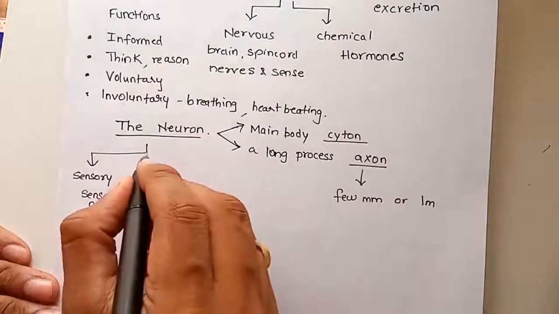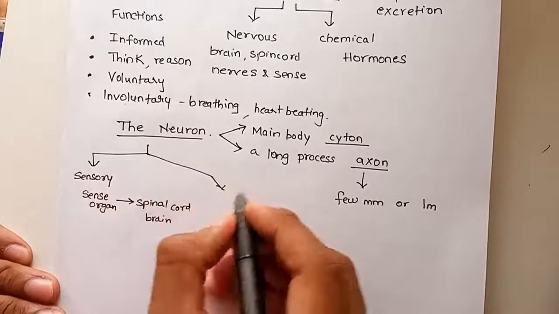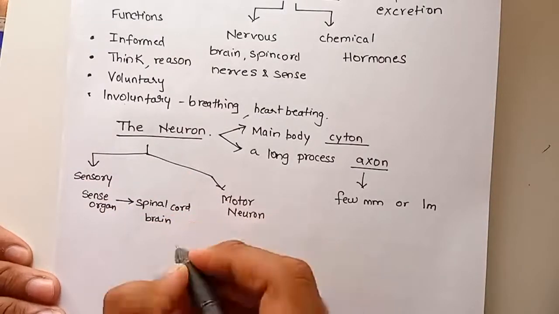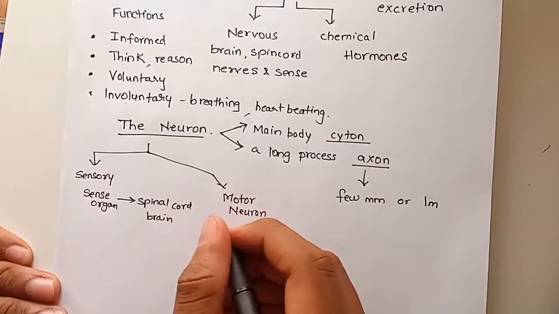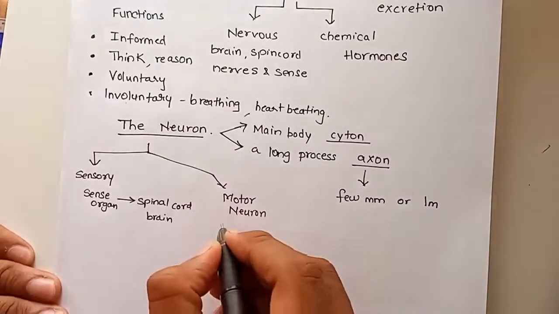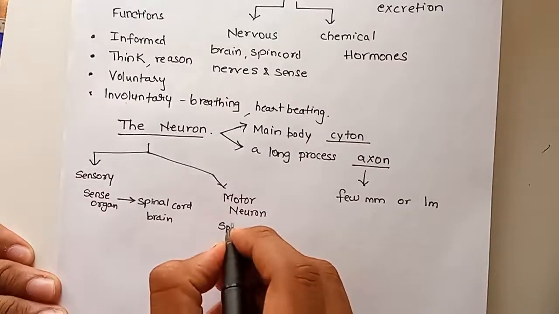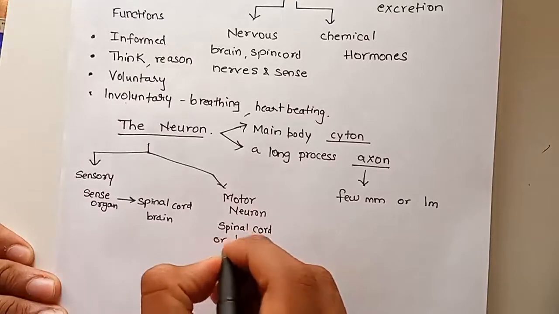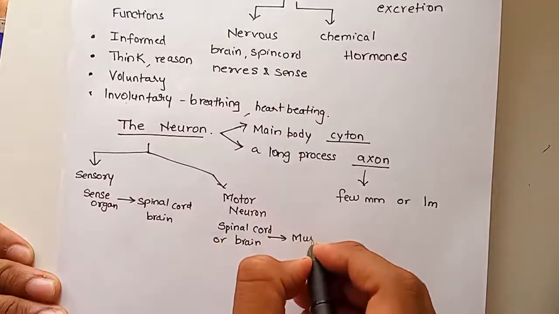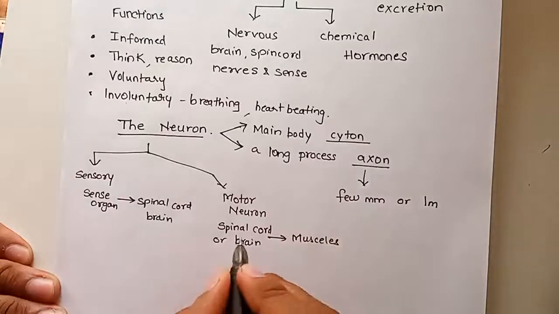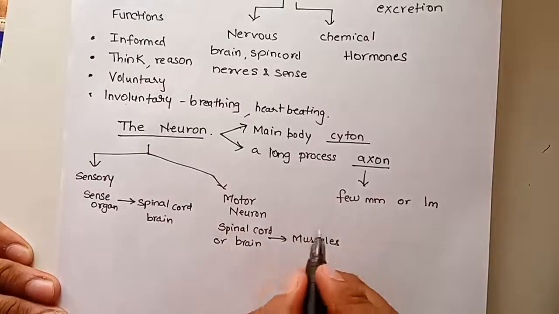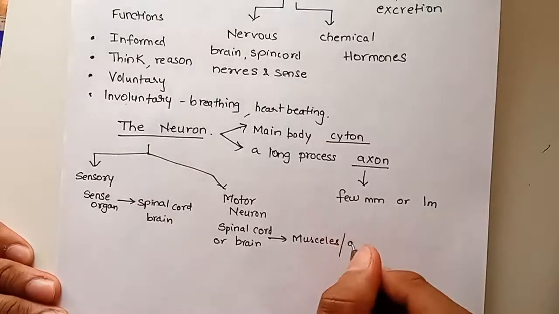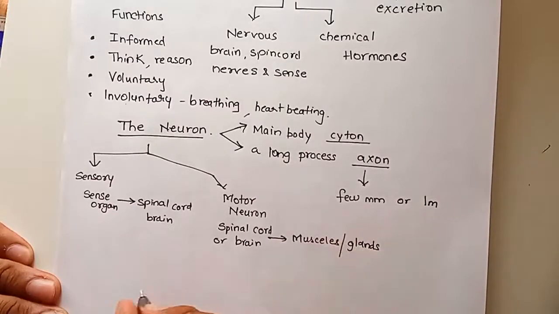Then the second type is the motor neuron. They carry the signals from your spinal cord or brain to your muscles. From the spinal cord or brain to your muscles. I'm writing the important points here. Also to the glands in your body.